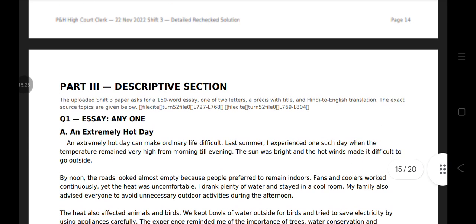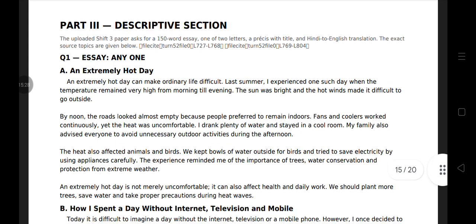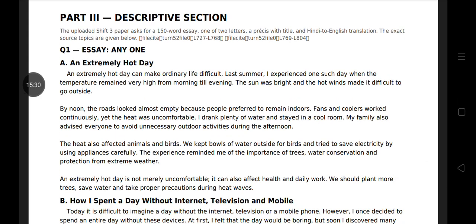Now descriptive section, essay 1, an extremely hot day. An extremely hot day can make ordinary life difficult. Last summer, I experienced one such day when the temperature remained very high from morning till evening. The sun was bright and the hot winds made it difficult to go outside. By noon, the roads looked almost empty because people preferred to remain indoors.